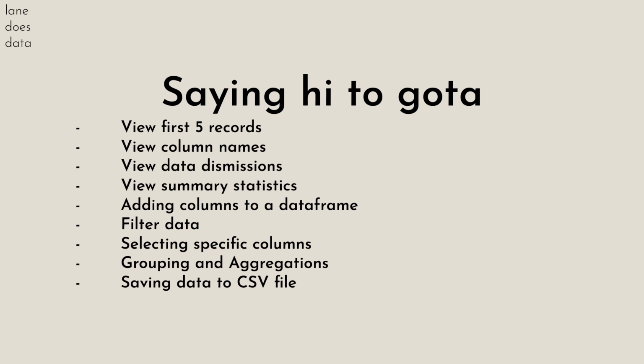So now I want to explore some of the most basic and possibly the more frequently used methodologies or tasks you will have to do as a data professional, but we're going to use Gota to do a lot of these steps. First, how do we select the first N records. Here I'm doing the first 5 records. How we can view our column names, see our data dimensions, view our summary statistics, add columns to a data frame, filter the data, select specific columns from the data frame. We want to look at grouping and aggregations using Gota. And then lastly, we want to explore how we can save our CSV file for future work.